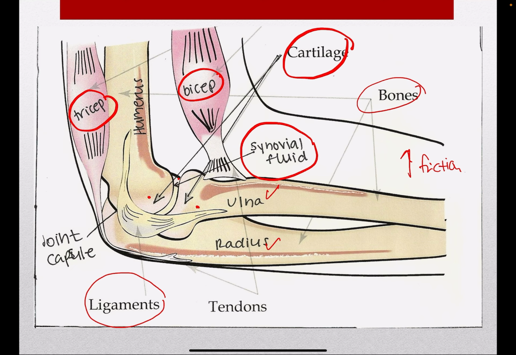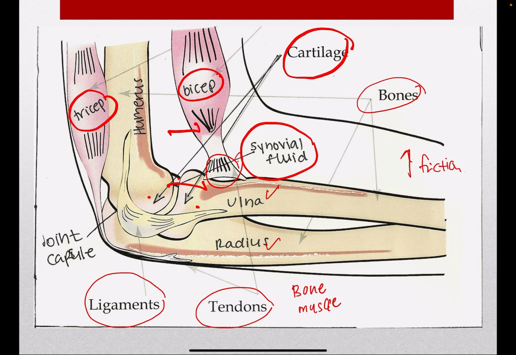Then we have the tendon. Tendon is the structure that connects between bone and also muscle, connecting the bicep muscle with the bone. So that is a tendon.